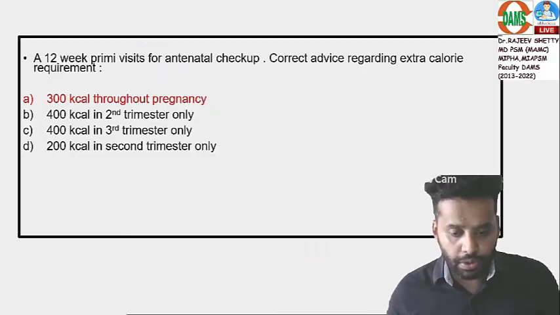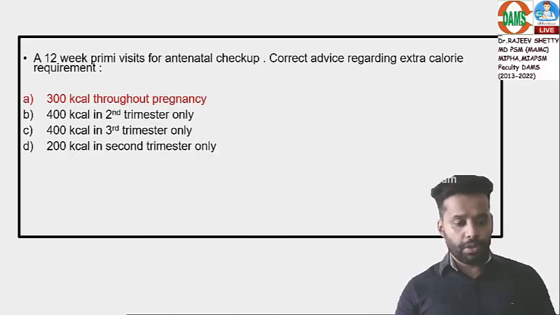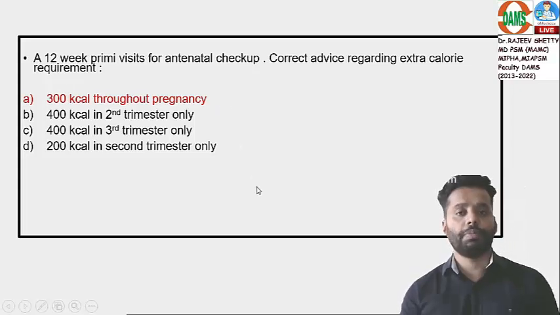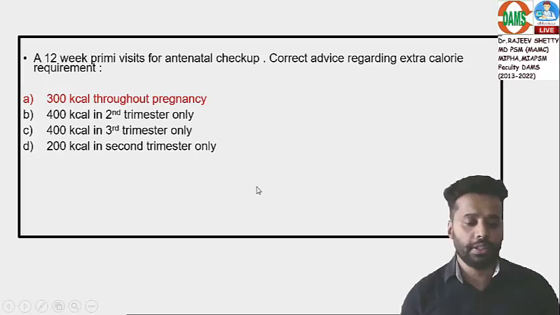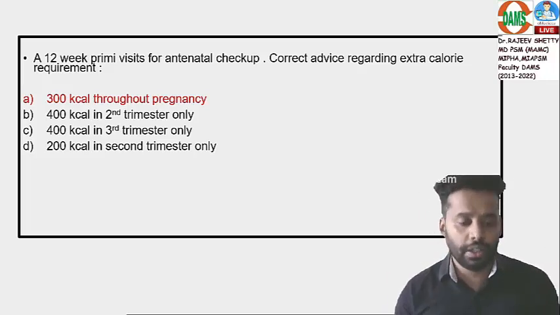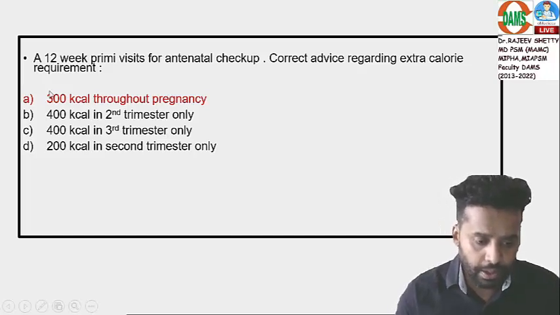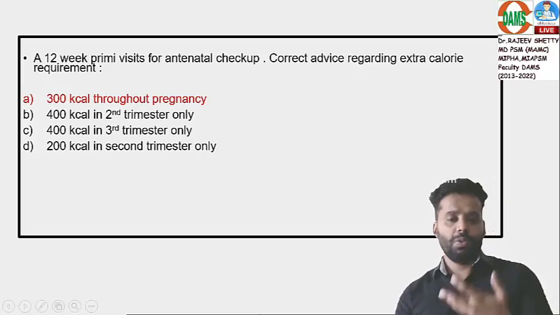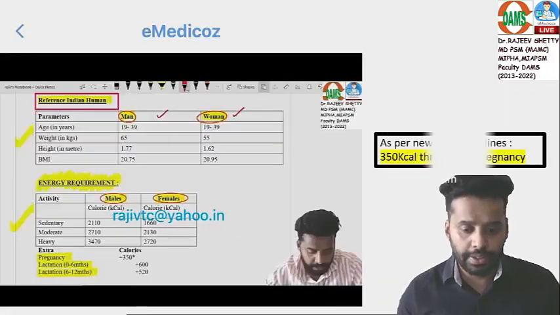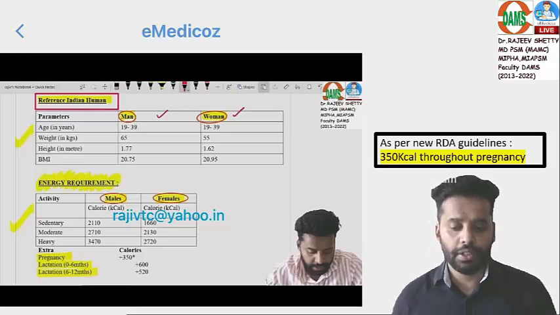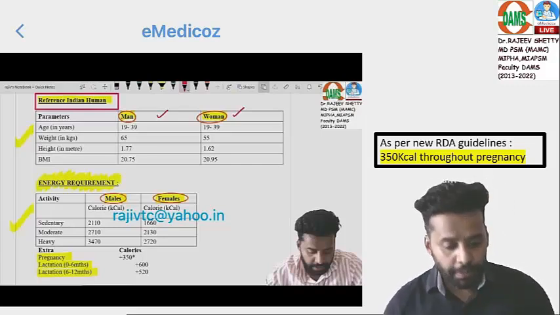But still, if you want me to answer one out of this, as per the older guidelines, I can mark 300 kilocalories throughout the pregnancy. Some students say, sir, it was 350 throughout pregnancy, so 300 was almost near to that. I have marked this. Fine, if you have marked 300 kilocalories throughout pregnancy, it is almost correct as per the recent RDA guidelines.